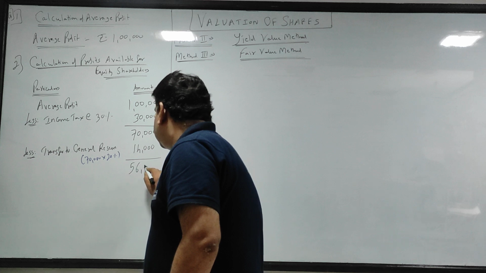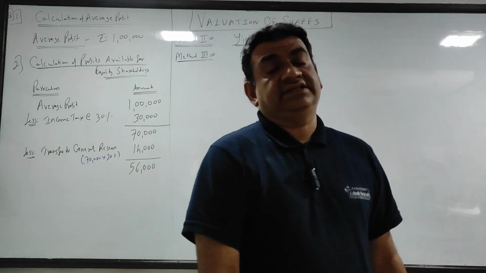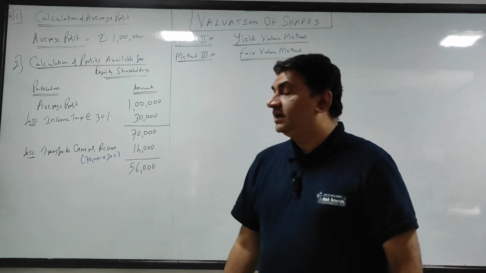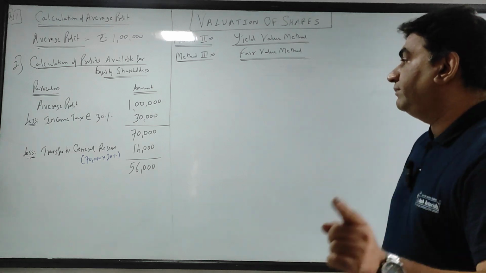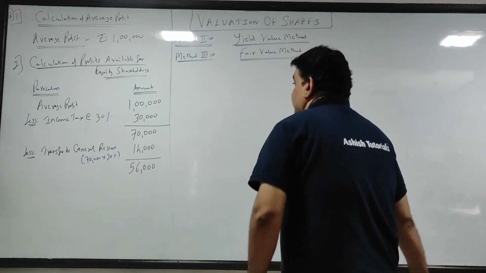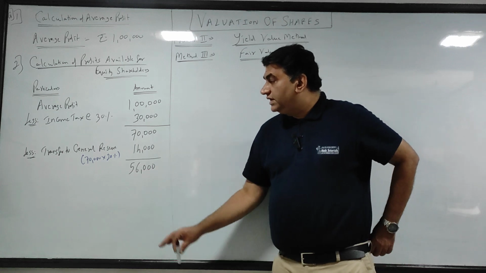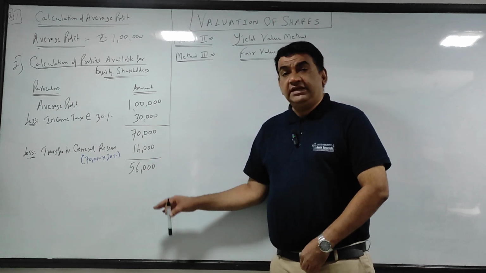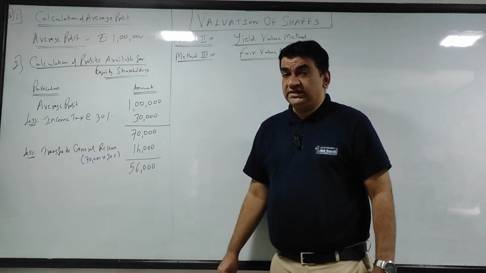Take the difference. 70 minus 14 gives you 56,000. So my profits after tax 70,000. From that deduct 20% general reserve. So 70 का 20% 14, and 70 minus 14 56,000.